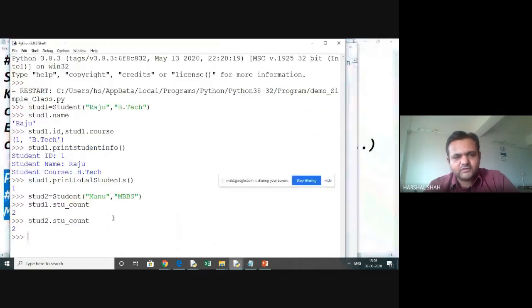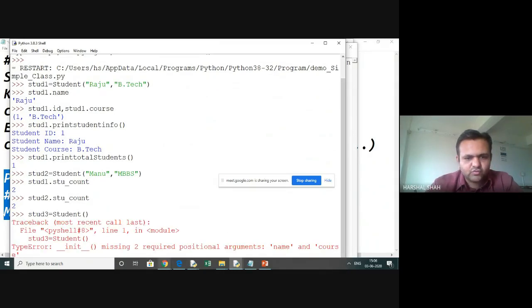Let's do it here. We can call the student 3, and I will call a student with blank. I'm not passing anything. It will get created, but it has 2 missing parameters. So the default name and course are to be supplied as missing arguments.